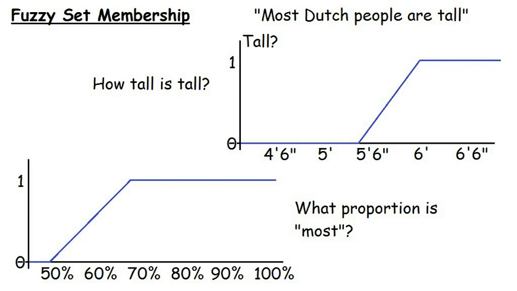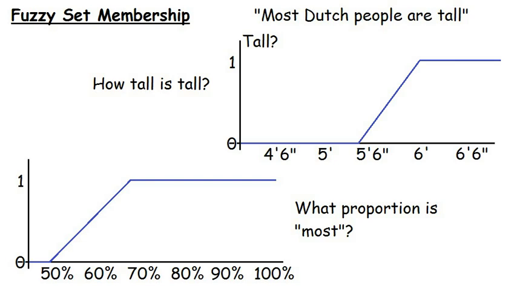Zadeh's idea was to consider the set of objects or people or whatever described using such vague terms as tall. The set of all tall people, if you like. Instead of being either in or out of the set, people would have a degree of membership, ranging from 1, meaning definitely yes, down to 0, meaning no way. If Sam is 6'8", then his degree of membership in the set of tall people would be 1. If Sam is only 5'8", then his degree of membership will be much lower, say 0.3. Perhaps his wife, who is only 4'8", thinks he's tall, but very few other people do.